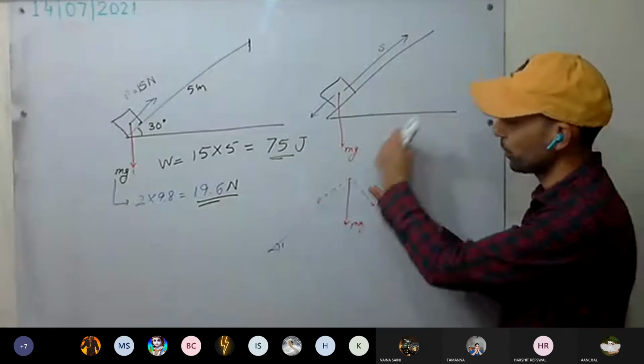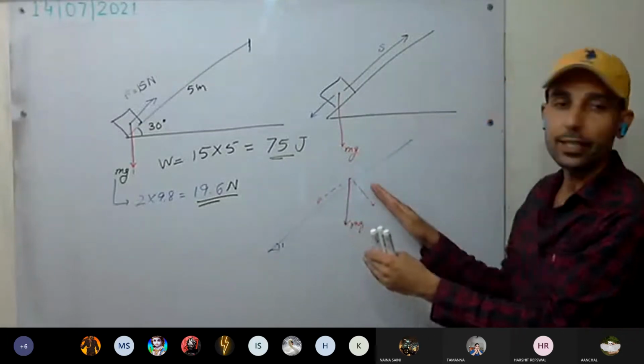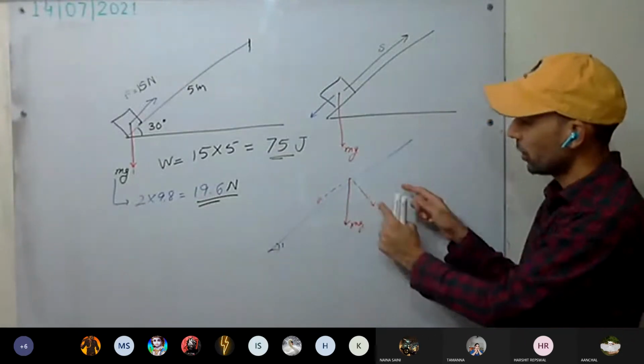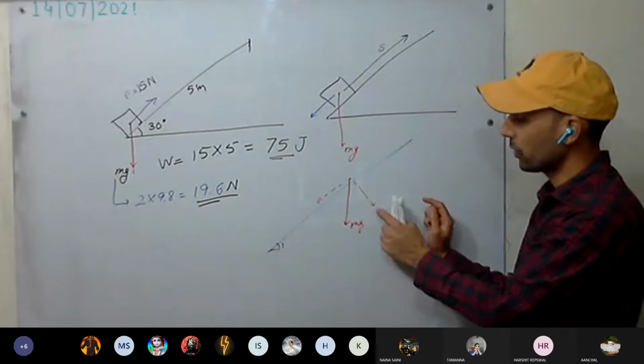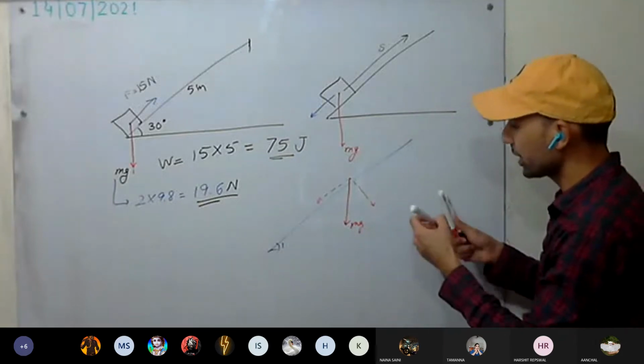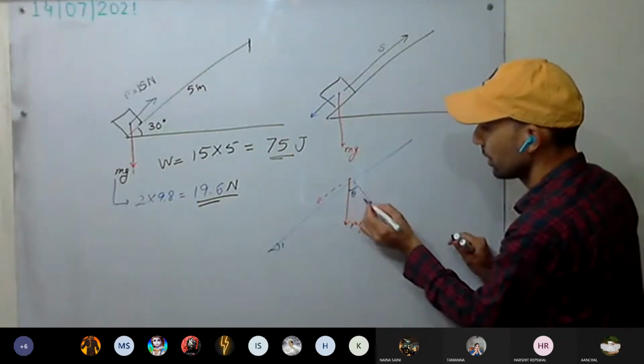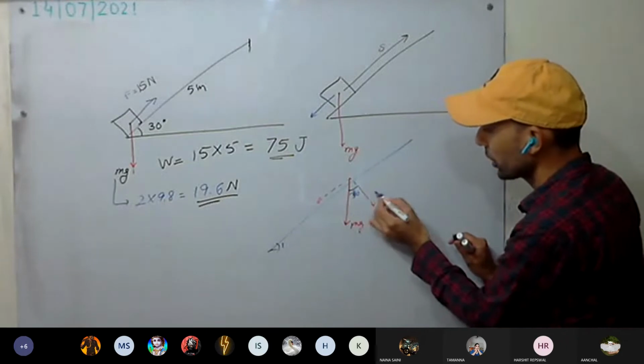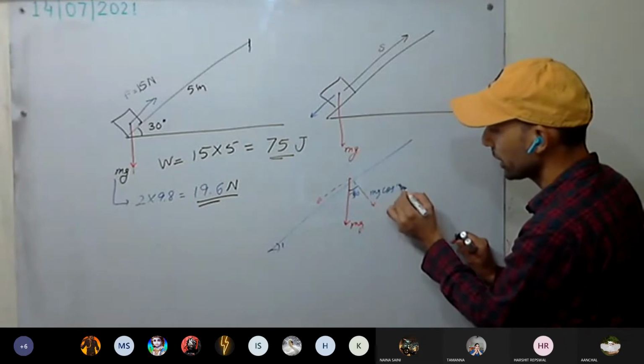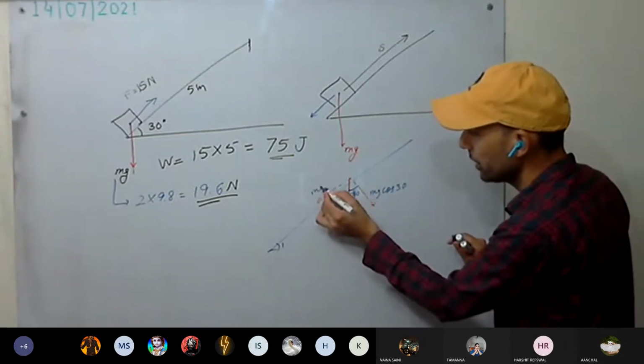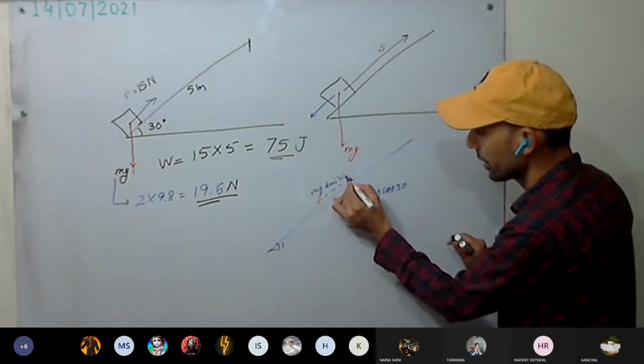This one is along the displacement of the body, and this is vertical, 90 degrees to it. So any work done by this component is 0. This is theta, 30 degrees. So it will be mg cos 30 degrees, and this will be mg sine 30 degrees.